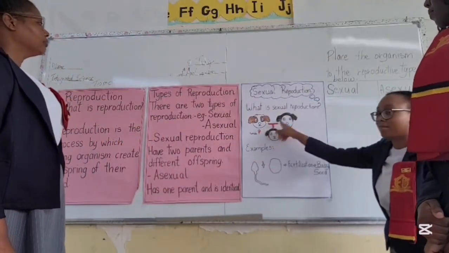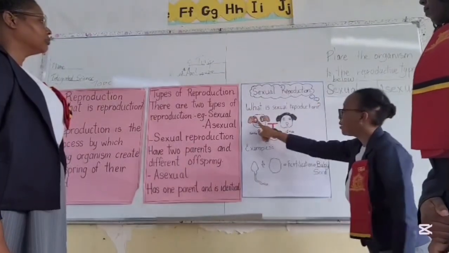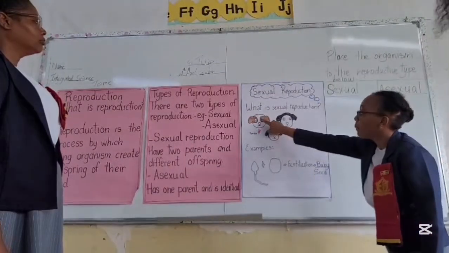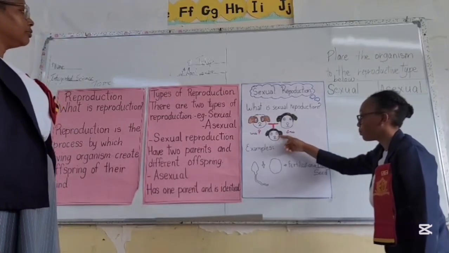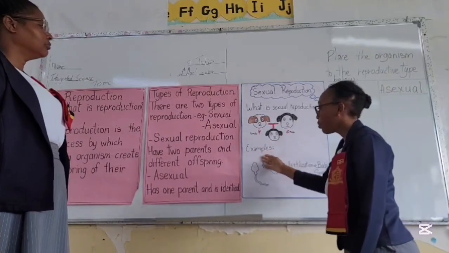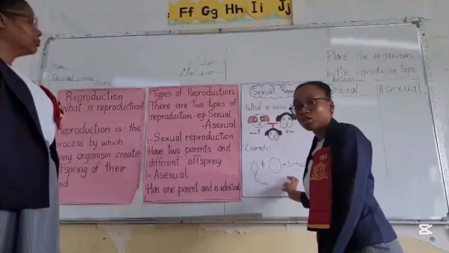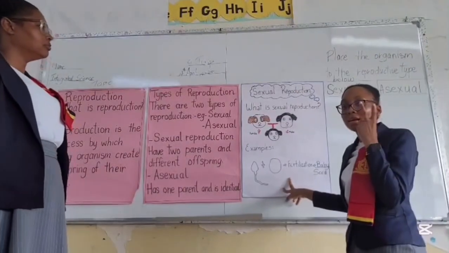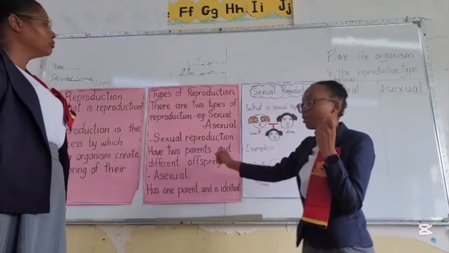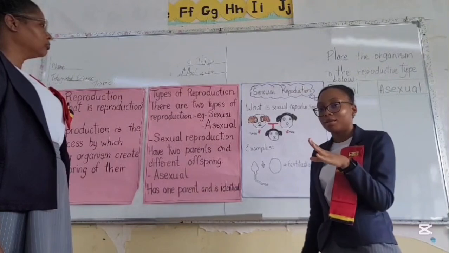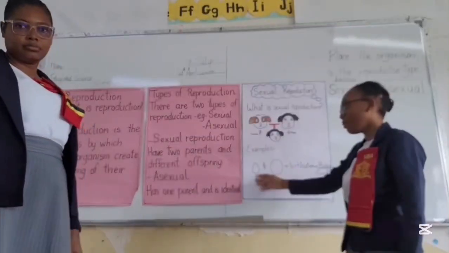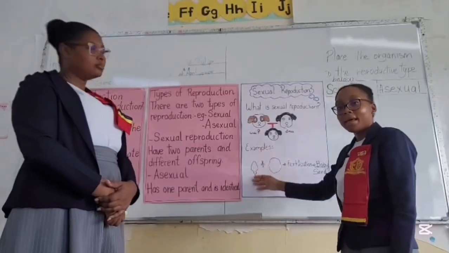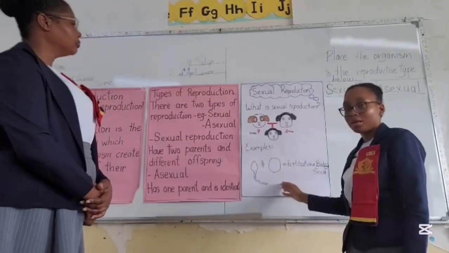Along with an example of a dog, as you see here, you can see how the dog inherits his mother's blue eyes and his father's color. Now, when it comes to sexual reproduction, two gametes need to fuse. As we mentioned, in asexual reproduction there is no gamete fusion, but in sexual reproduction, two gametes need to fuse. These two gametes are the male sex cell and the female sex cell.